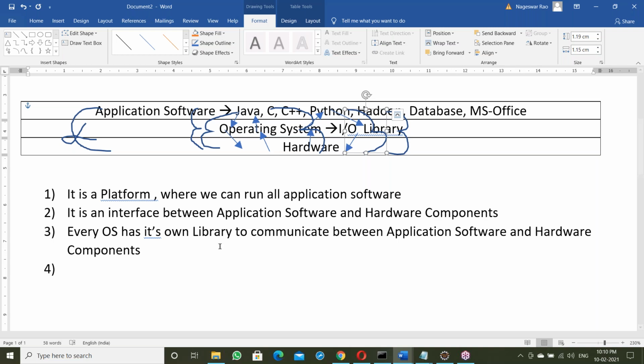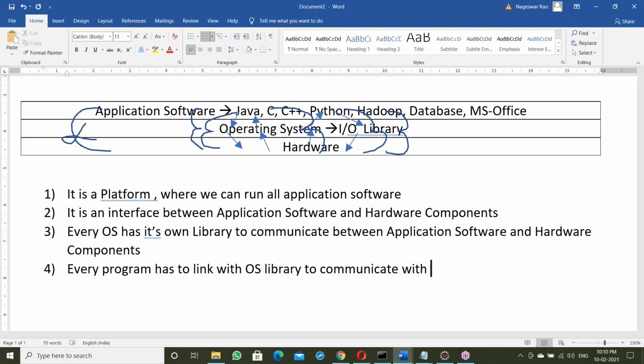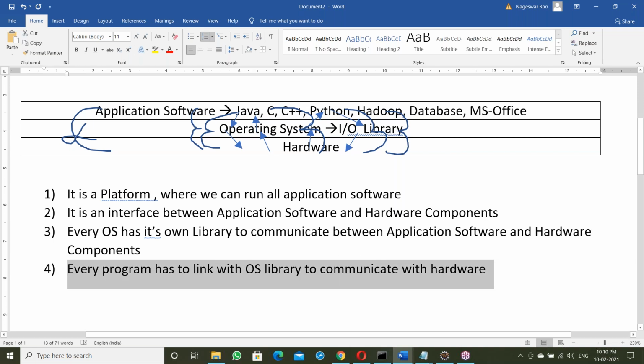Now here, every program has to link with the OS library to communicate with the hardware components, otherwise it cannot. That linking is required. Please try to remember this point. The fourth point is very, very important here.